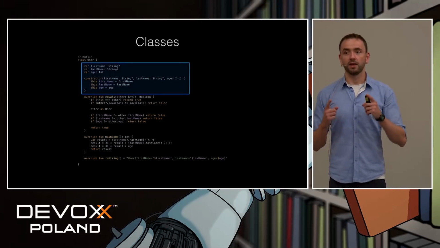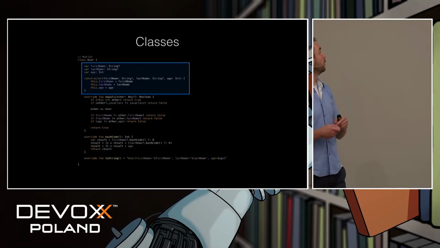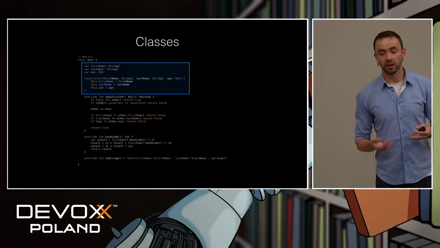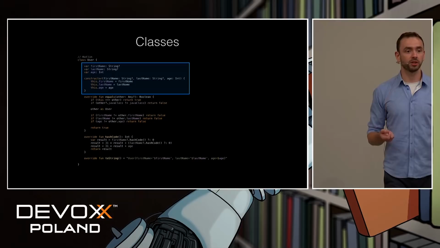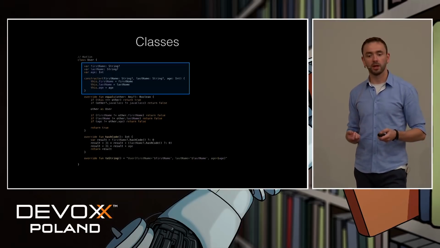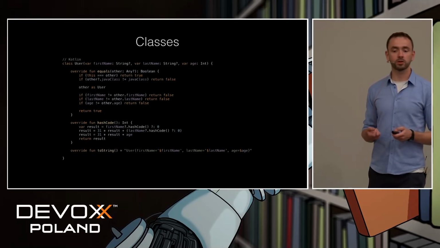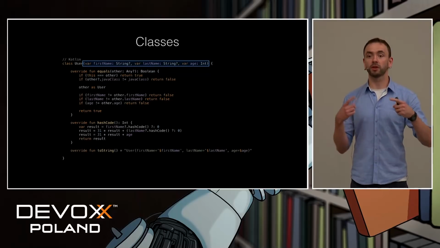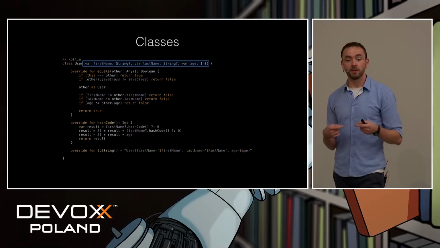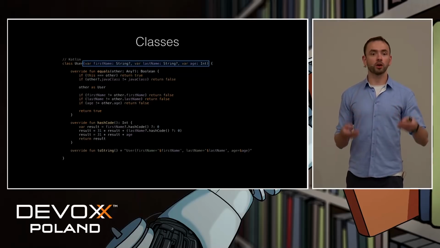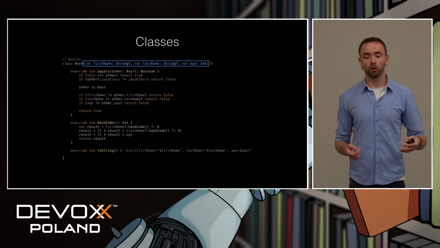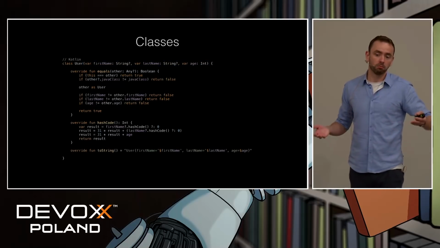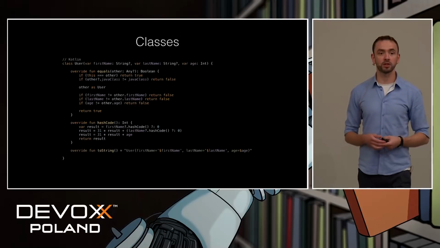Next, this for Kotlin looks very complicated because each variable name, like the first name, occurs like 4 times in here. What can we do with it? Well, we can take advantage of a thing called a primary constructor. We put it right after the class name, and the interesting thing is that all of its arguments automatically become the properties of this class. And now we're left only with a couple of very standard methods.